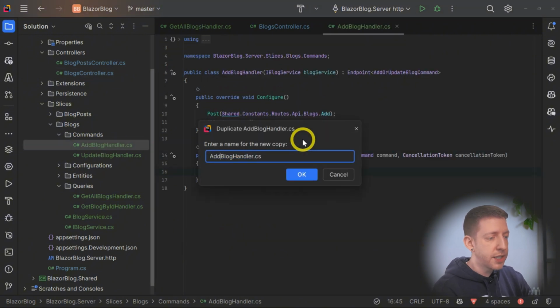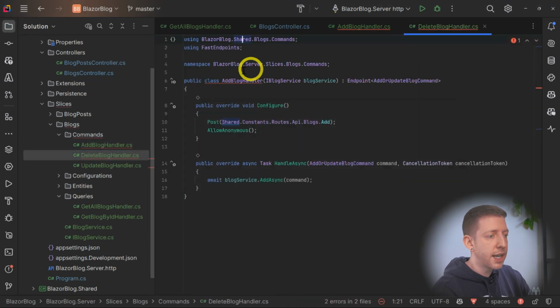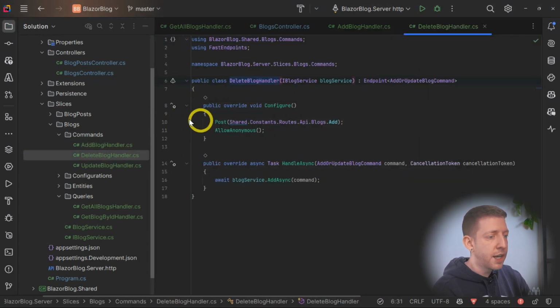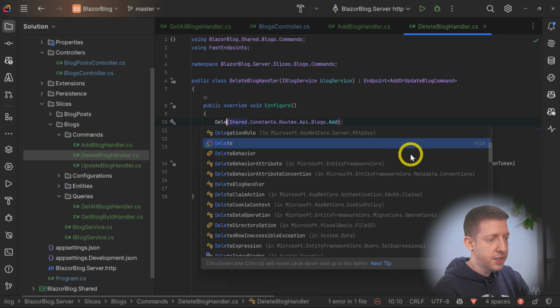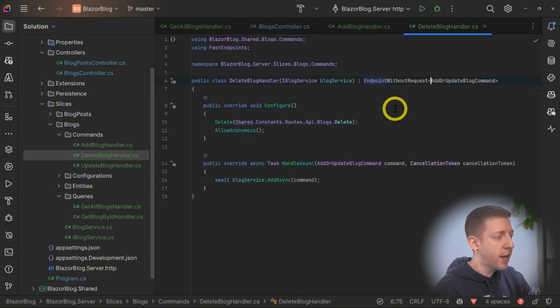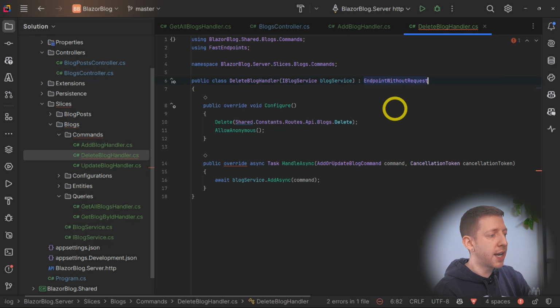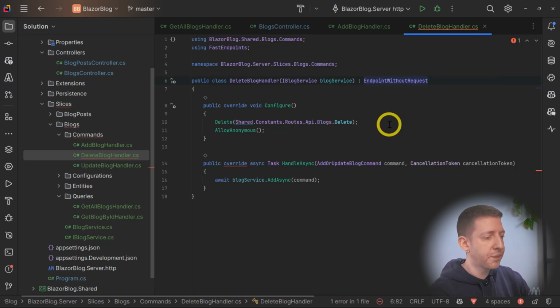I'm going to call this delete blog handler. And in here, let's call that delete blog handler. So here we're going to need to change this to delete and the actual root to delete. And we also know that, again, this is actually an endpoint without request. And this time we don't return anything either, so we will just say endpoint without request.